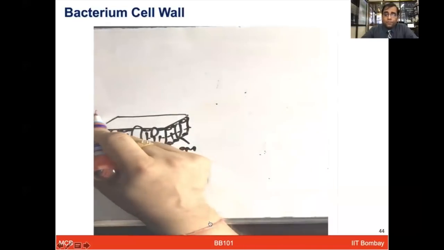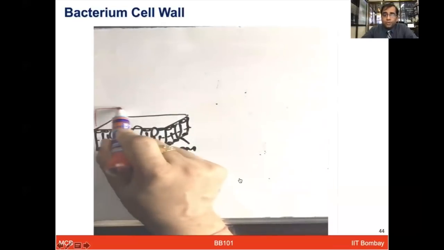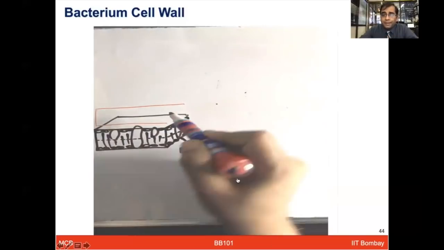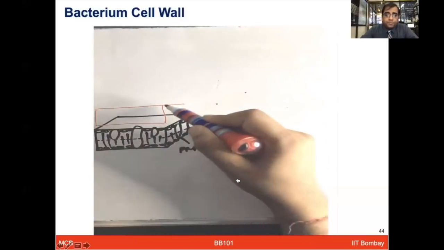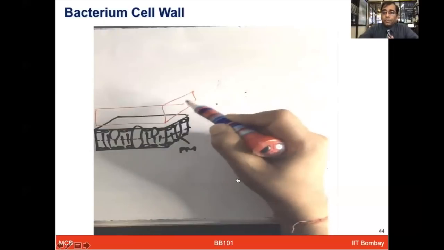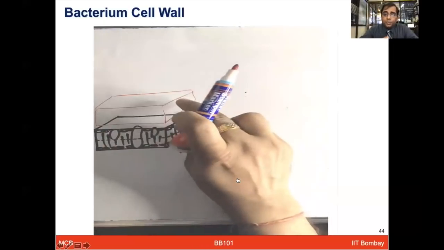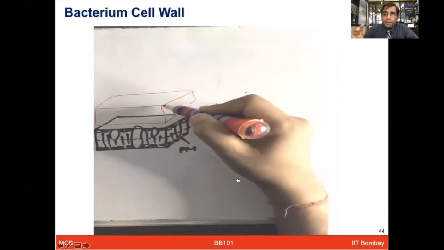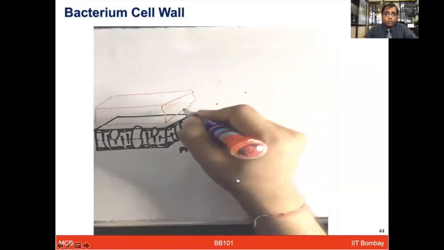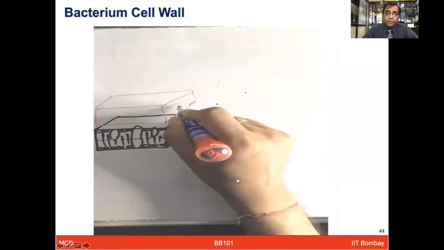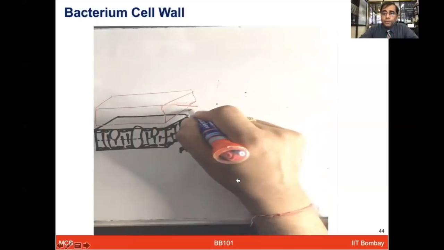But in the other group of bacteria, known as gram-negative bacteria, you will find a slight change, because in addition to having less peptidoglycan, they also have an additional layer of membrane, the outer membrane.